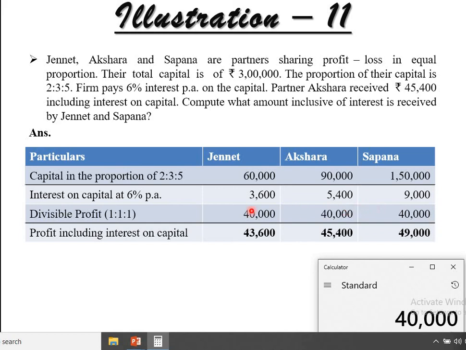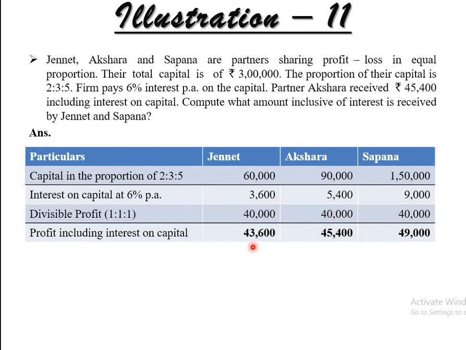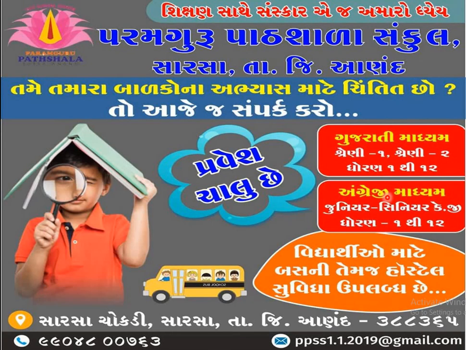So it is the same because of the equal proportion, right? Equal proportion. So 40,000, 40,000, 40,000. So all partners will get the profit of 40,000. So now the amount will come 40,000 plus 3,600, 40,000 plus 5,400, 40,000 plus 9,000. That is the simple thing about Janet and Sapna's calculation. That is the end of our total calculation.